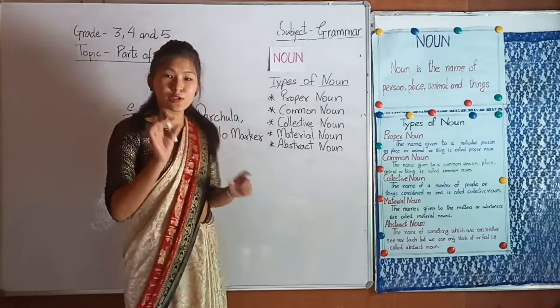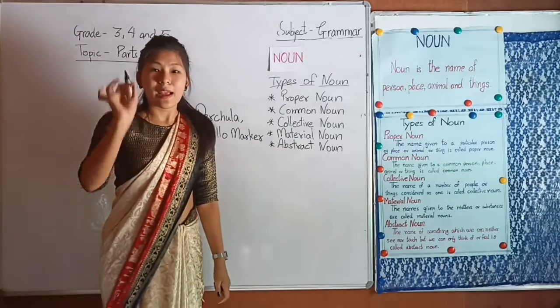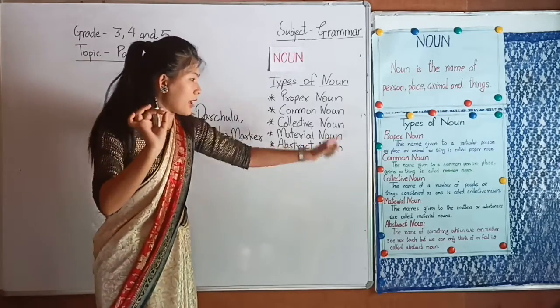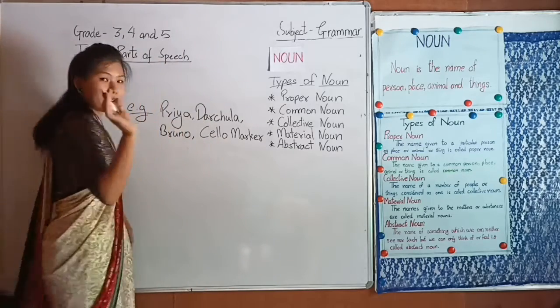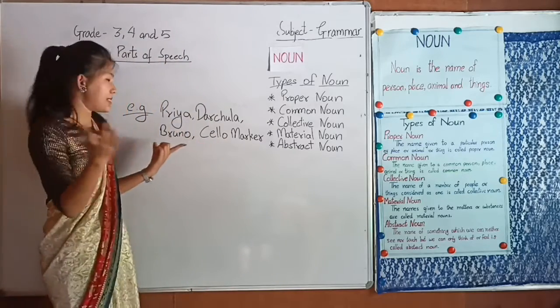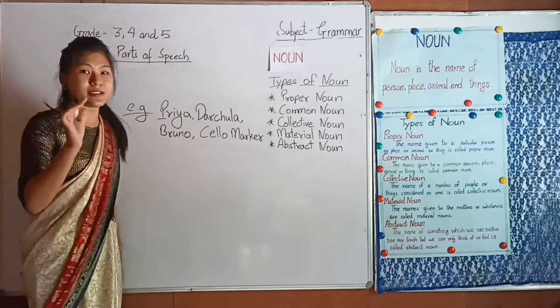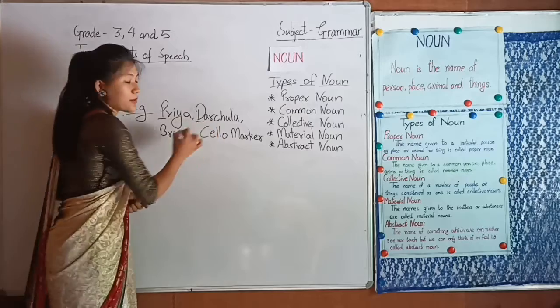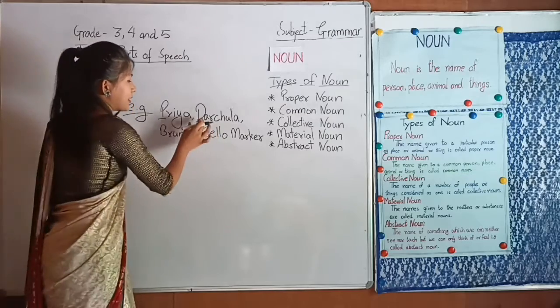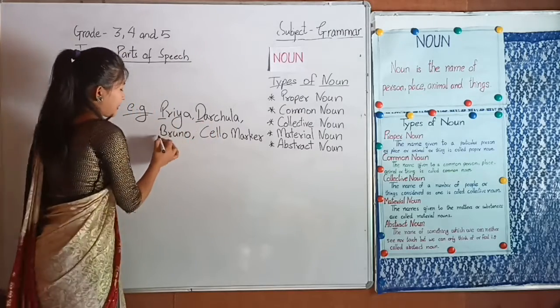Got it? So remember, dear children, proper noun is always written with a capital letter. Here you can see these examples. I have written the name of the person with the first letter capital. Like the name of the place, first letter is capital D, Darchula.